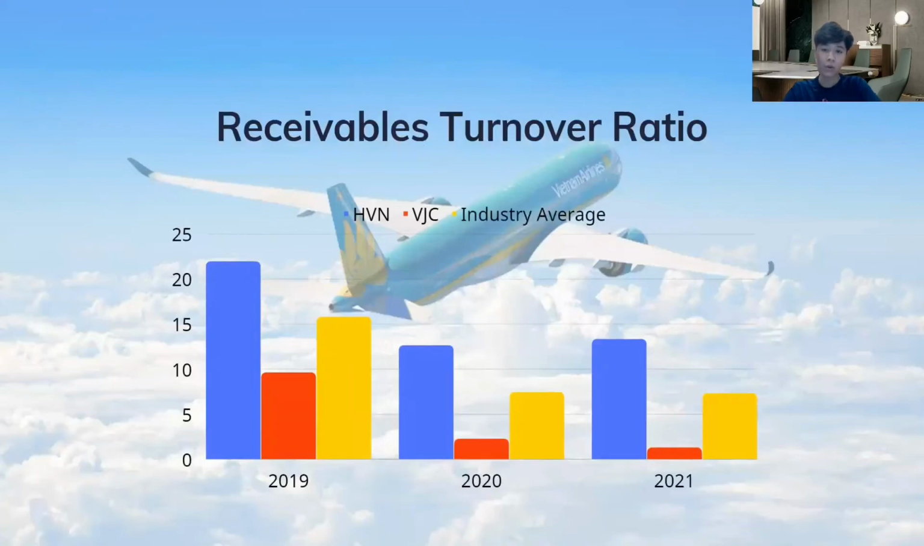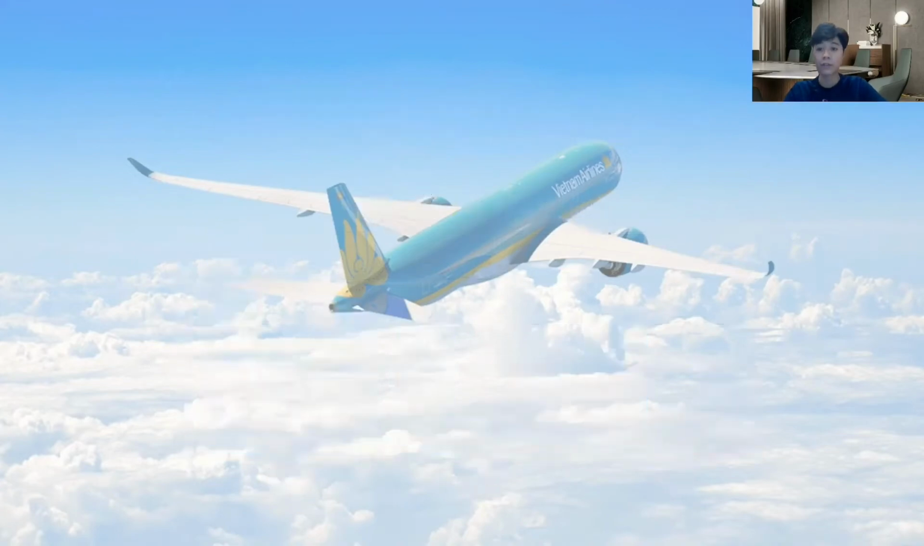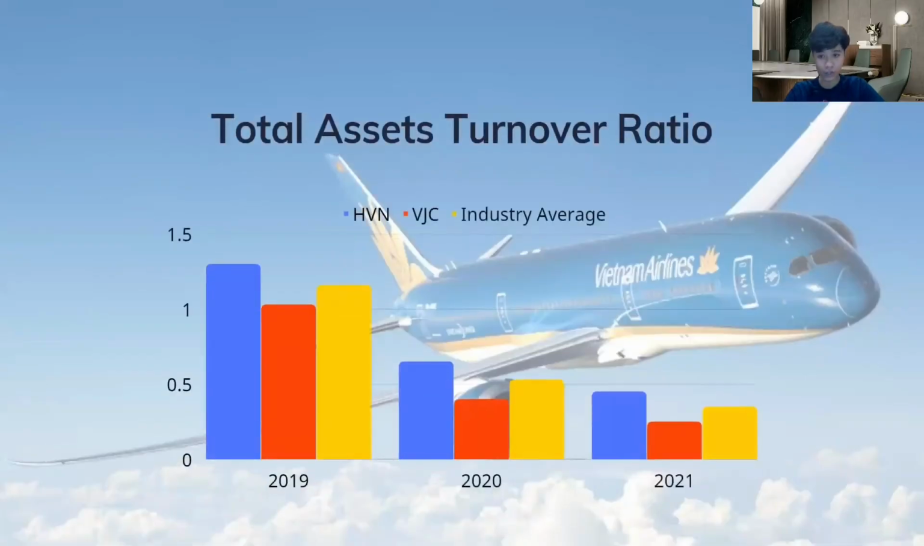So overall, the receivable turnover ratio of Vietnam Airlines, Vietjet, and industry average fell through that period. But Vietnam Airlines still has a high receivable turnover ratio, which demonstrates the firm's capacity to recover customer debt is excellent, as well as the company has quality business partners who can return loans fast. And the final is total assets turnover ratio.